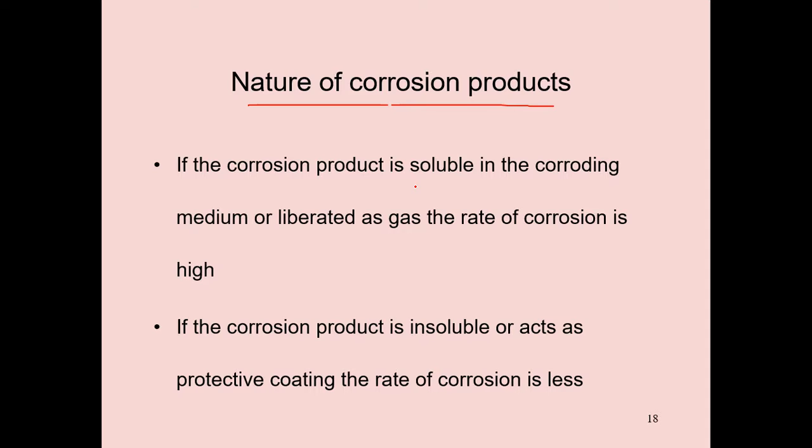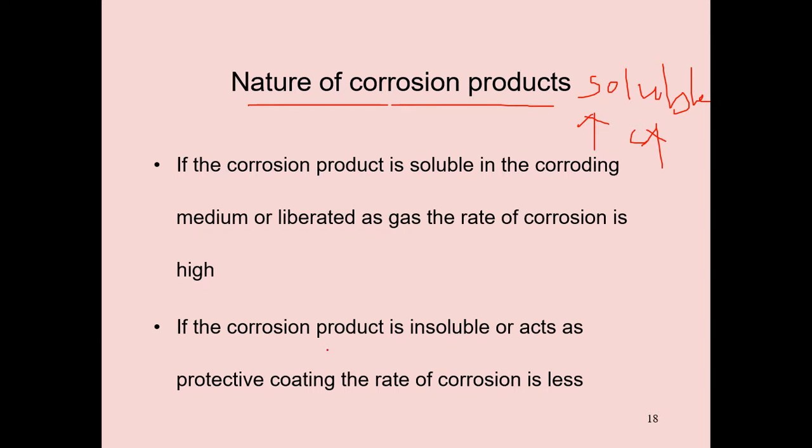So if soluble, solubility increases, corrosion also increases.